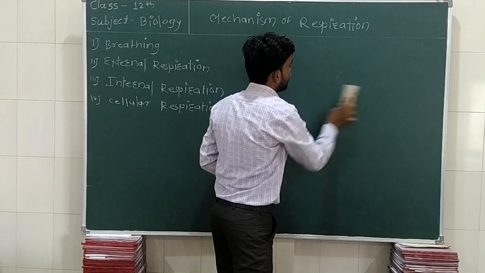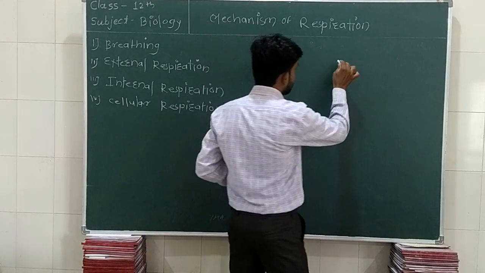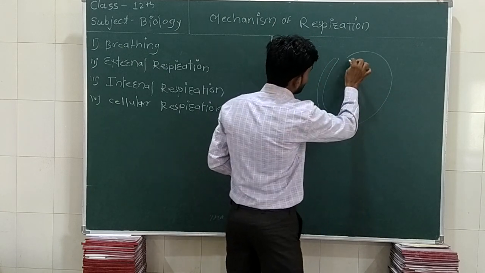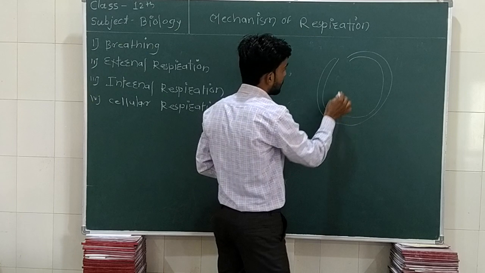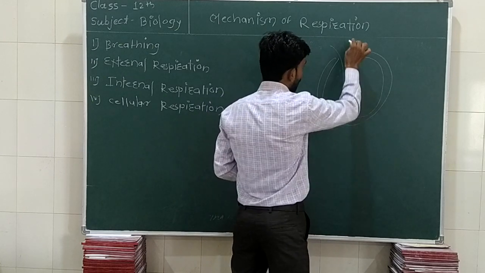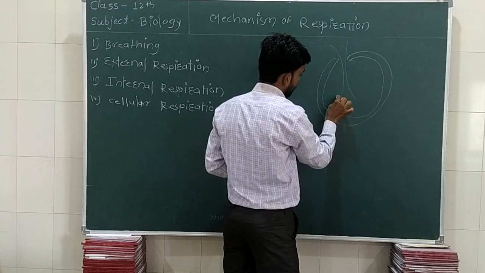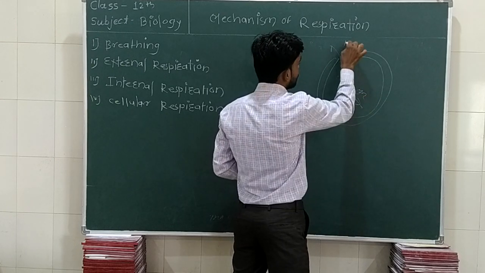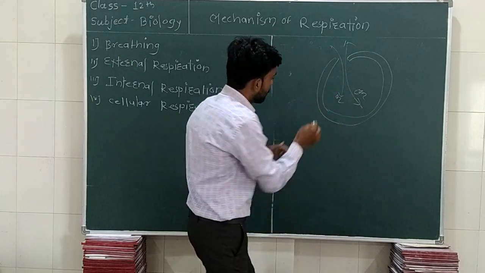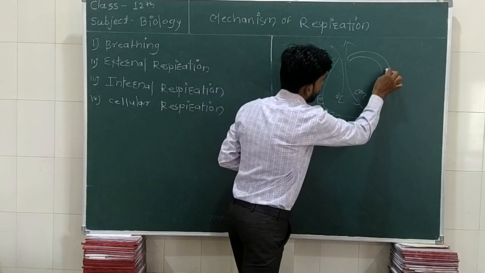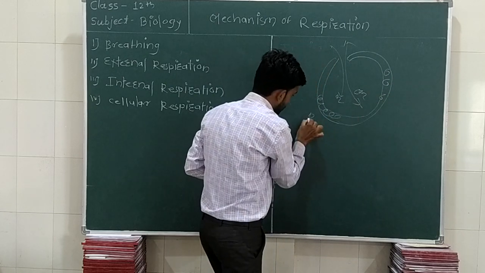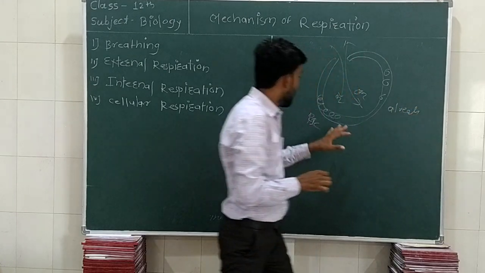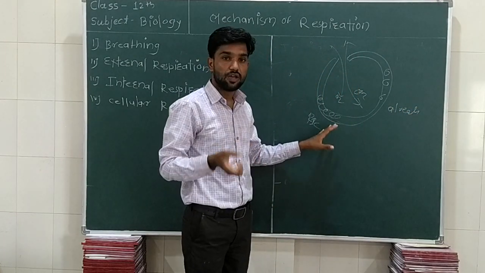So this is given by the books, but let me tell you in a clear manner for your understanding. Suppose this is your alveoli. It is a balloon-like structure. This is O2 and this is CO2. Okay. So here what happens? There is the presence of RBC.